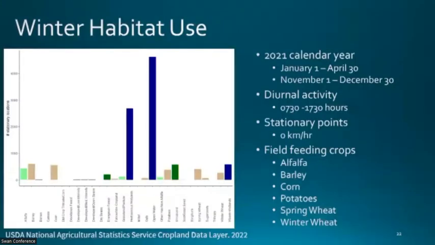And finally, we just started looking at winter habitat use. So in the winter, trumpeter swans have been observed field feeding for the last couple decades, which is a novel behavior. So this is an example of 2021 data where we took the stationary points between January and April and November and December, and limited it to diurnal activity based on the sunrise and sunset at the winter solstice to see where these birds are on the ground hanging out.